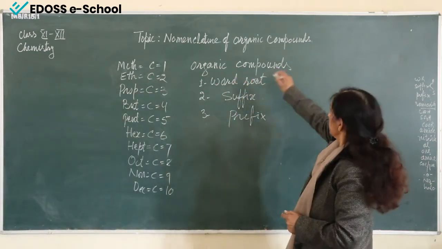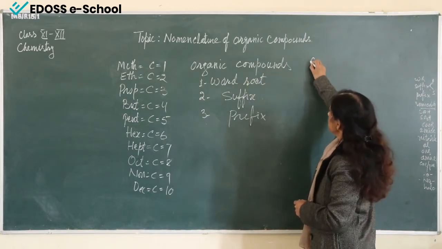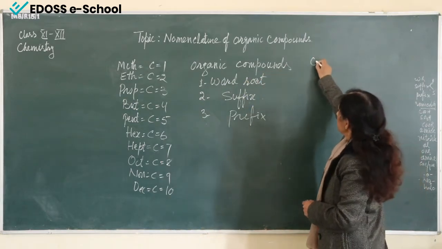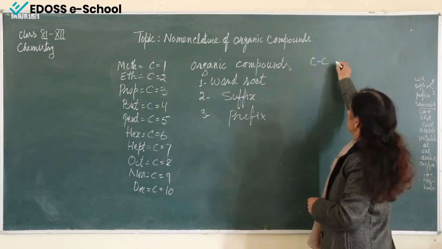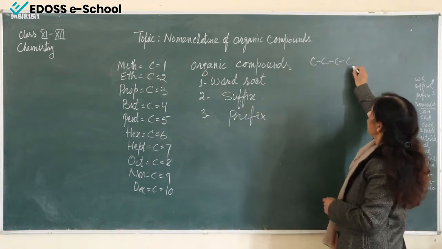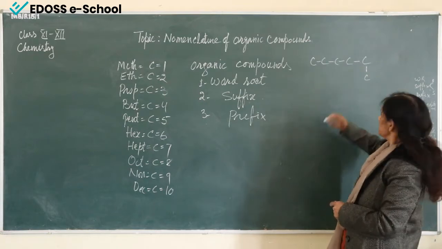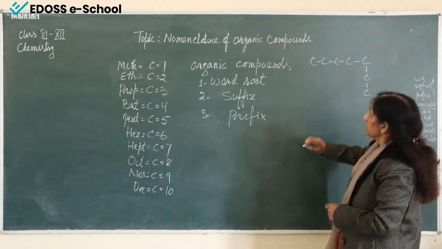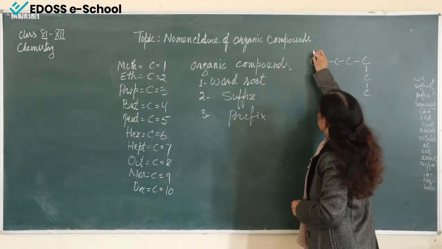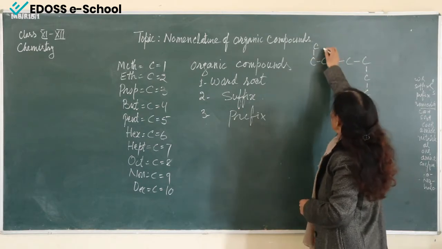So these chains should be without any breaking. One carbon means C should be 1. If it is 2, it should be like this. Then 3, this is 4, this is 5. So 6 can be like this also, 7 can be like this also, 8, 9 and 10 can be like this.